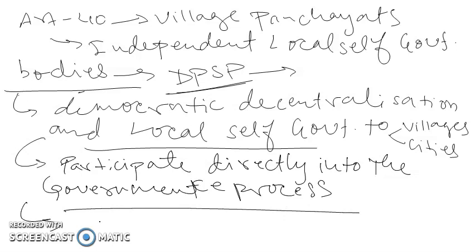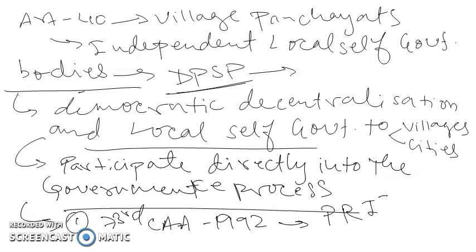Government of India did some reforms, and the reforms were first the 73rd Constitutional Amendment Act in 1992, that provided for Panchayati Raj institutions. So two types of Panchayati Raj institutions were provided by these two, the 73rd and 74th Constitutional Amendment Acts of 1992. So first it provided for Panchayati Raj institutions.